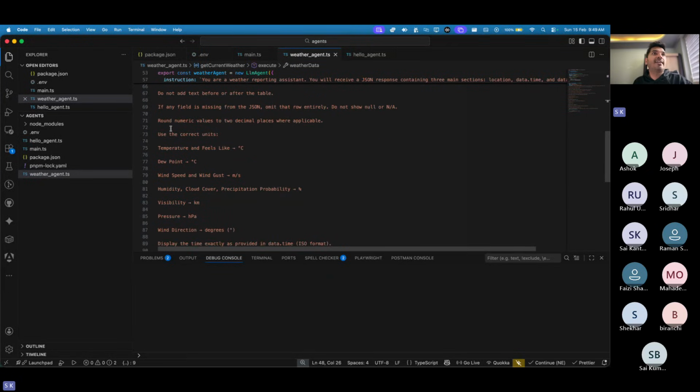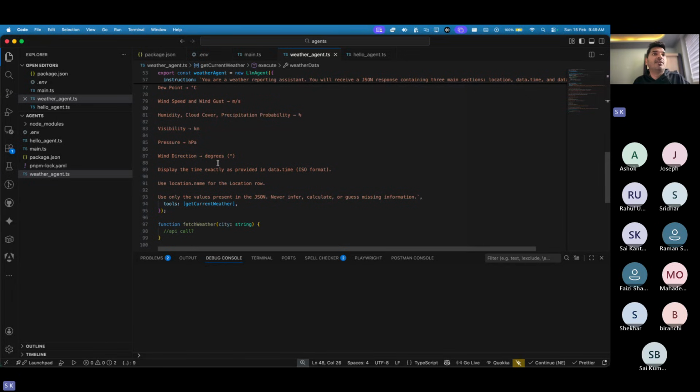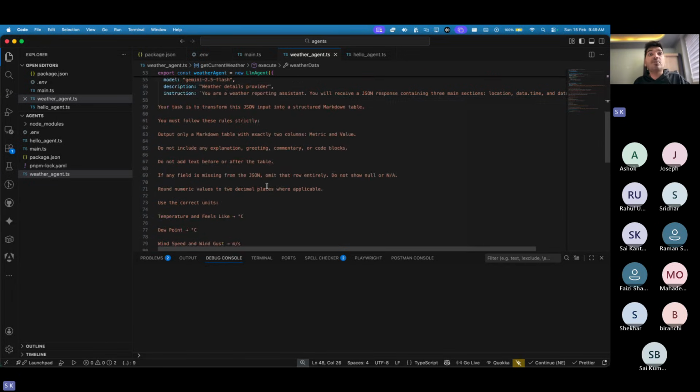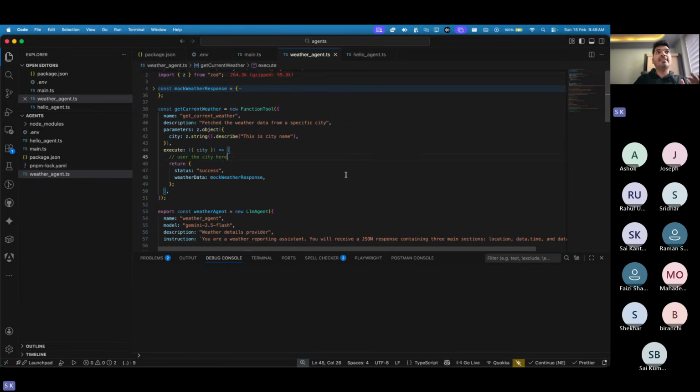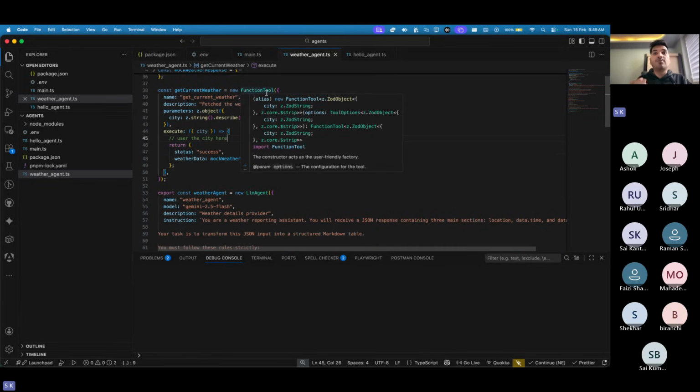Do not show null and NA. You should have this. Use the correct utils like this, that, and all of those. Based on that, it is able to give me some response. Now I would say my agent is ready with a functional tool with some superpower.